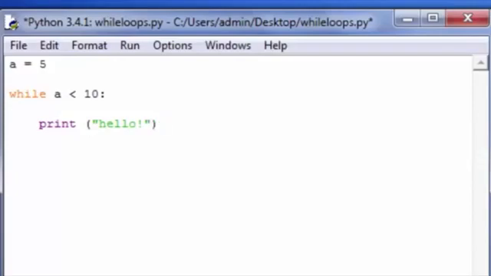If we run this program, let's just trace it before we go ahead. A is equal to 5. While 5 is less than 10, is 5 less than 10? That's a true statement. Then we print hello, and then we come back up and we reevaluate the condition. Is a less than 10? Well, a hasn't changed. A is still 5. So is 5 less than 10? Sure is. Print hello, so on and so on and so on.